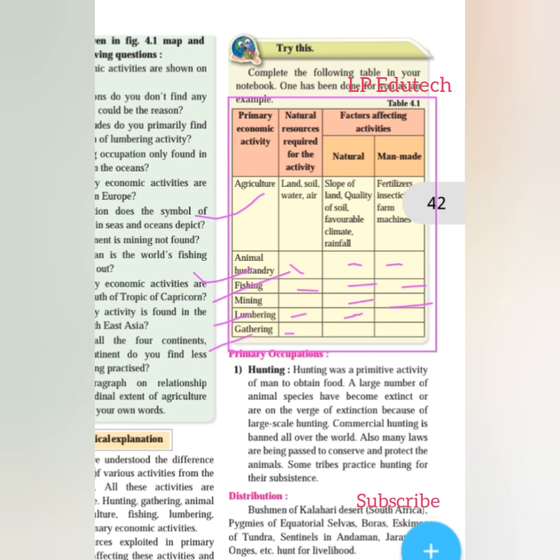Gathering requires what? Forest. Only in the forest can we do the gathering of various things. Favorable climate: if the climate is not favorable, then it is difficult to carry out this business. It also requires a market to sell these things and earn a good amount of money.